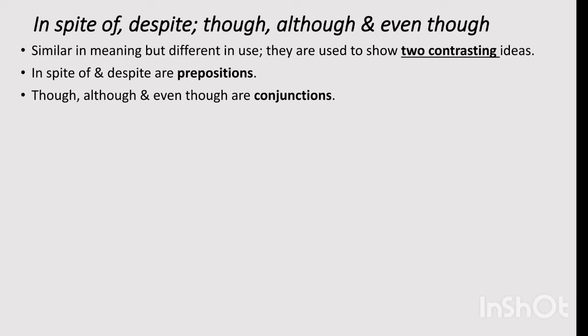Two contrasting ideas means two ideas which are different to each other. It means दो विरोधी चीज़ें जो हैं, दो विरोधी आइडियाज जो हैं, उनको प्रेजेंट करने के लिए हम इन वर्ड्स का यूज़ करते हैं. But the most important thing that you have to keep in your mind here is that these two words, in spite of and despite, they are prepositions, while though, although and even though they are conjunctions. अब इसमें क्या अंतर हुआ कि ये prepositions हैं और ये conjunctions हैं.